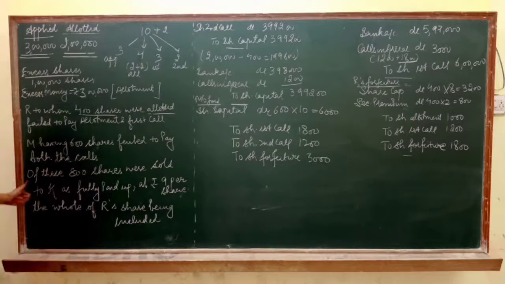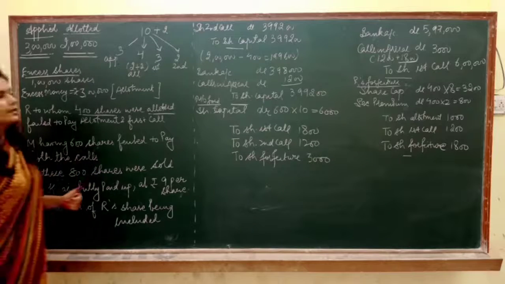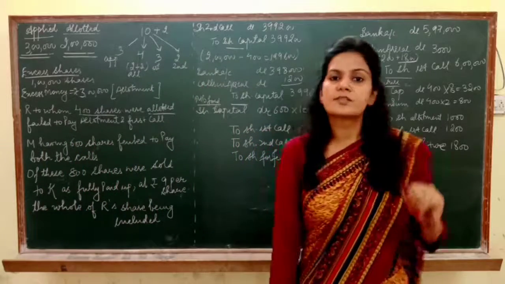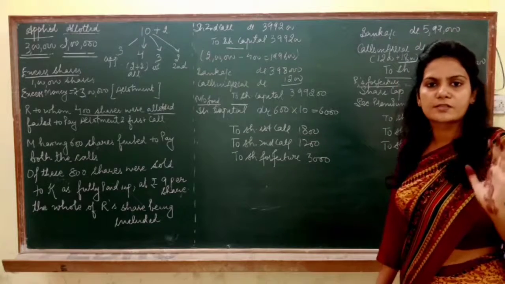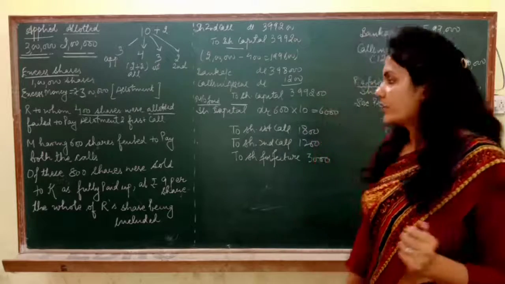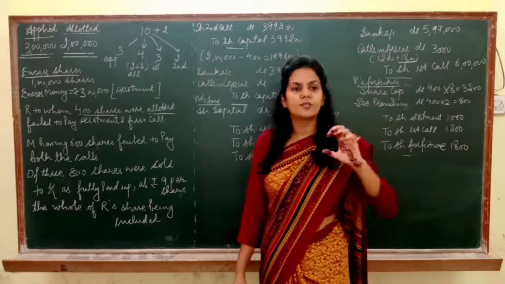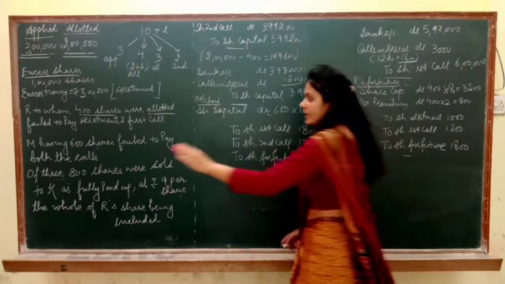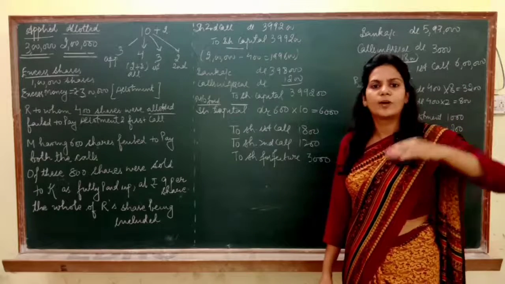Now what is given in the question? It is like they are saying that of these, 800 shares were sold to K. Now we have cancelled R's 400 shares and we have cancelled M's 600 shares. So it means total 1000 shares we have cancelled. Now M and R are not our shareholders anymore. Got it? Now we have sold 800 shares out of these 1000 cancelled shares to K. K is some other person now, the one who has become our shareholder.